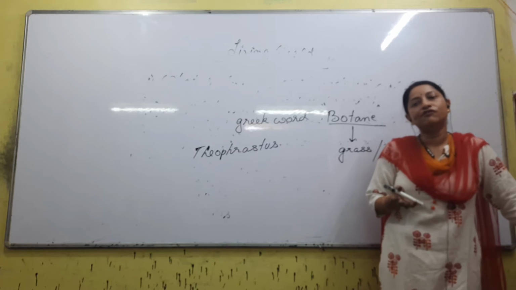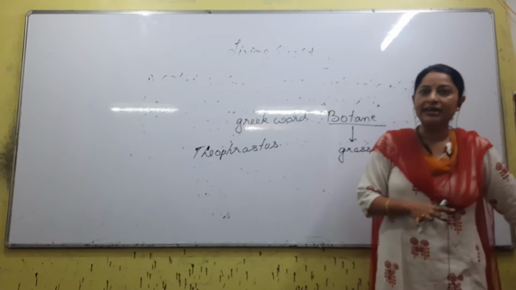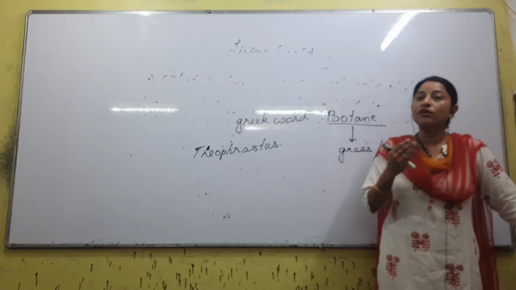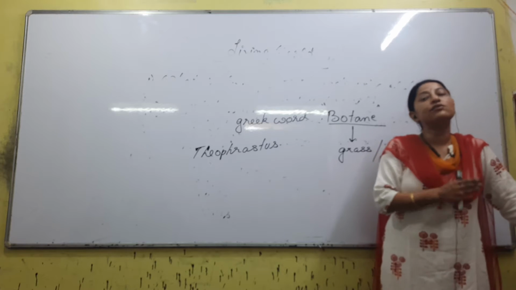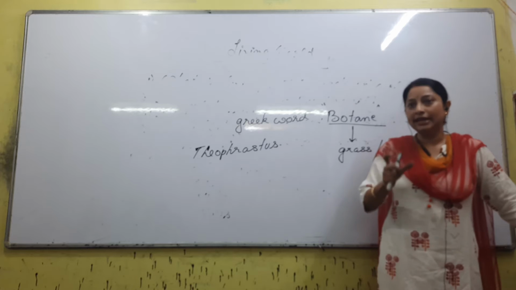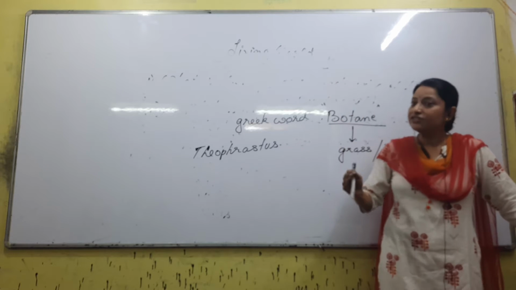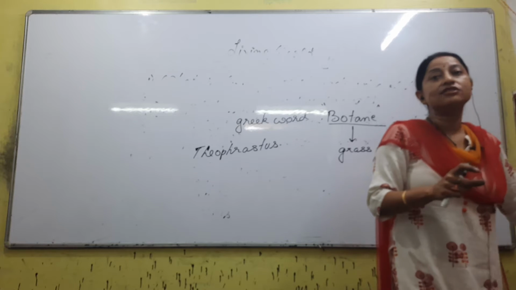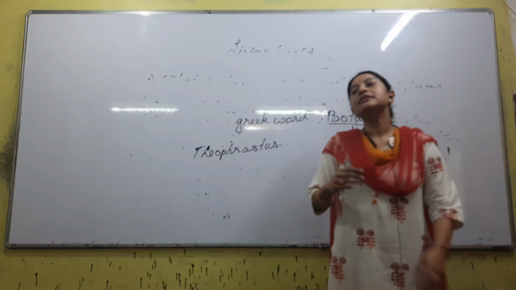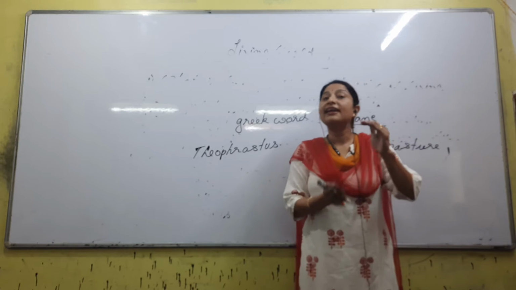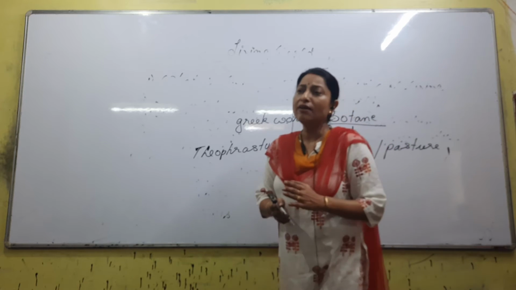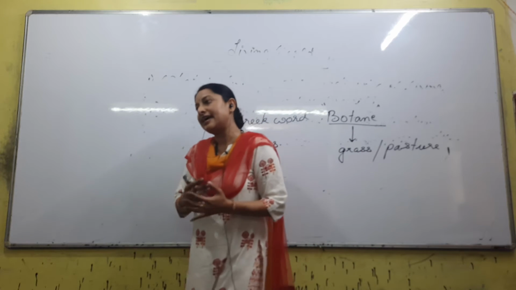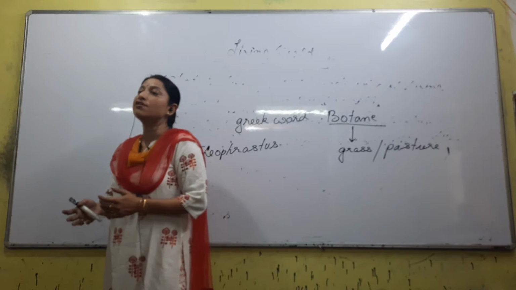Theophrastus studied a plant, gathered certain information, and according to that information tried to classify the organism. Only reading is not enough, you have to arrange it in a proper sequence, and that is what is called classification. Whenever we talk about ancient workers, they always studied the morphological features of an organism.